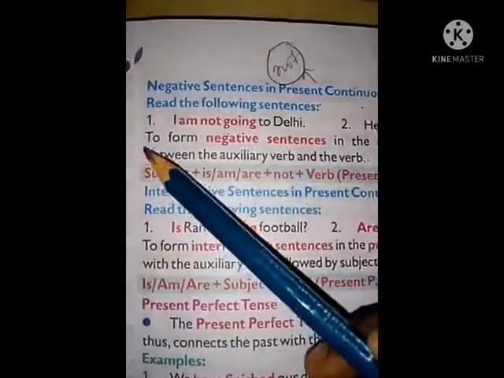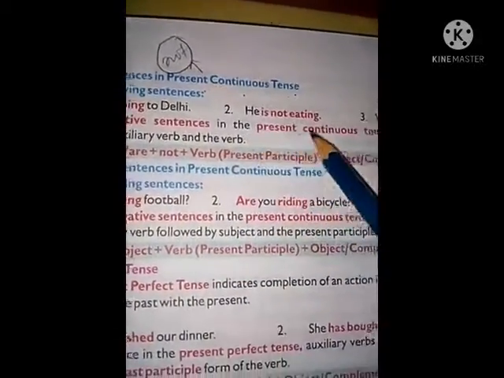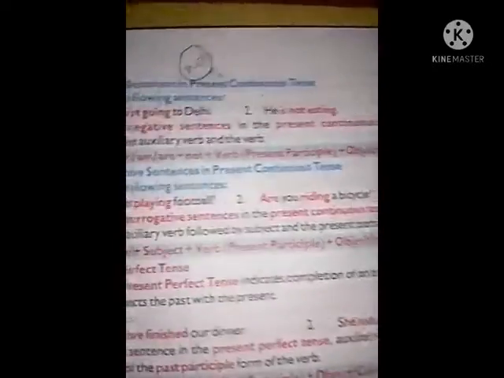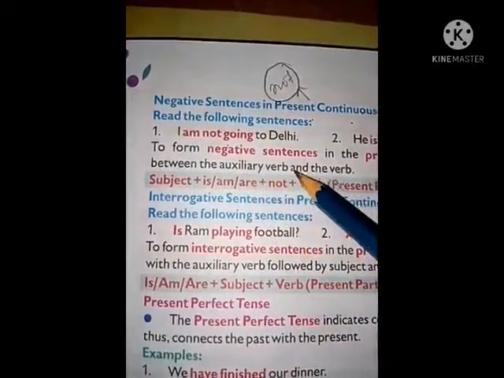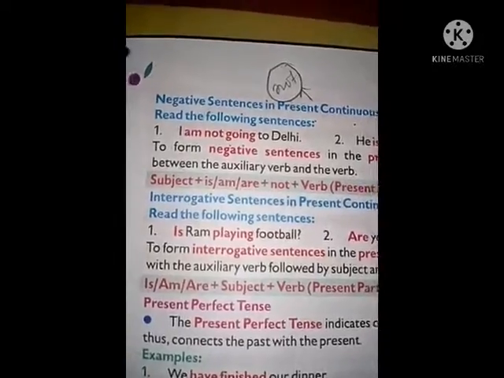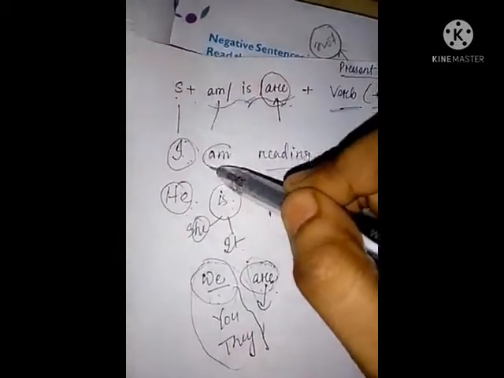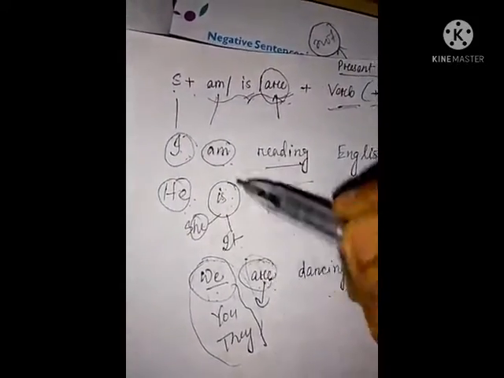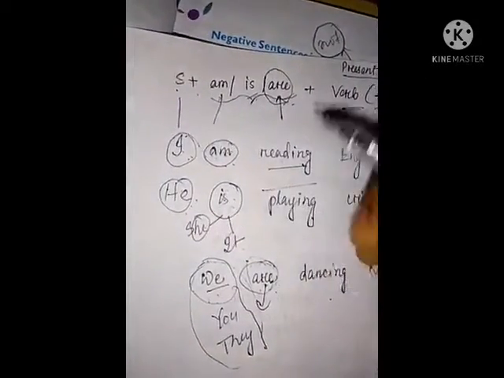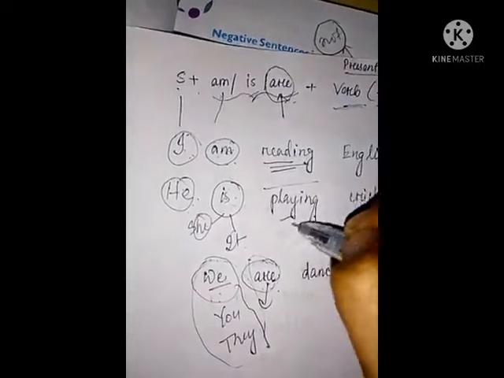The word not is used to make negative sentences, but where we use this word is very important to learn. See, to form negative sentences in the present continuous tense, not is added between the auxiliary verb and the verb. In these three sentences, am, is, are are the auxiliary verbs, and these are the main verbs.